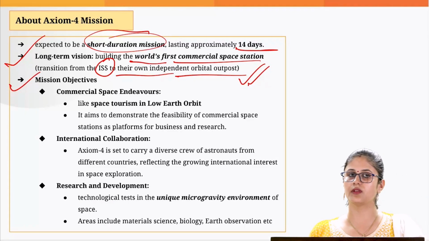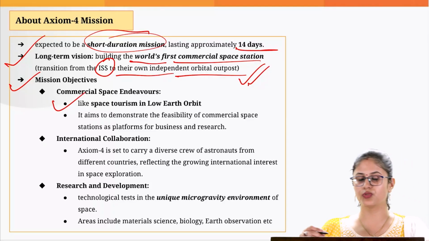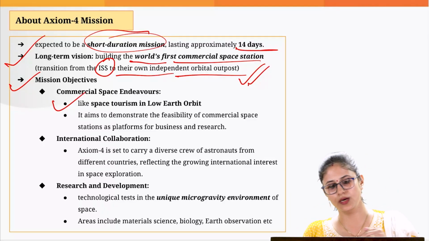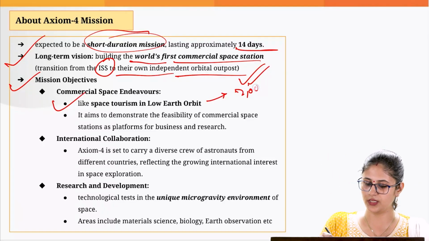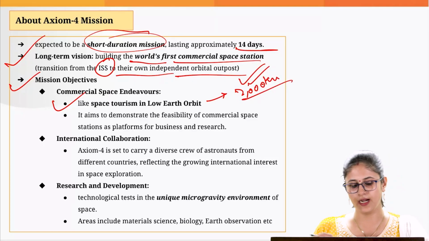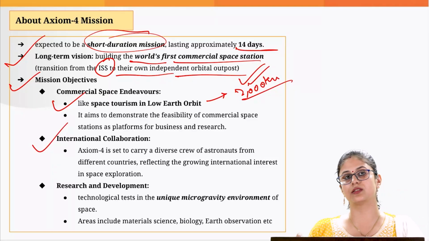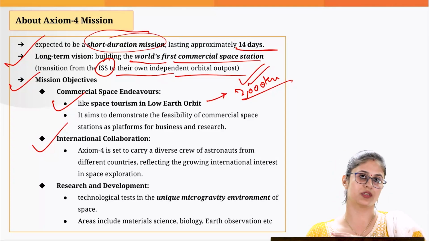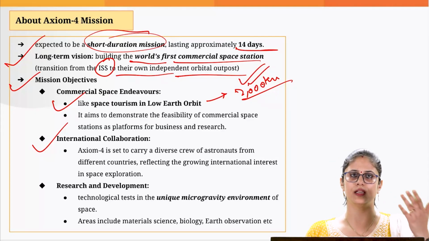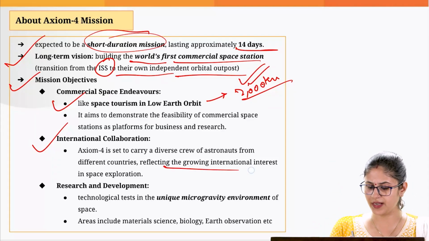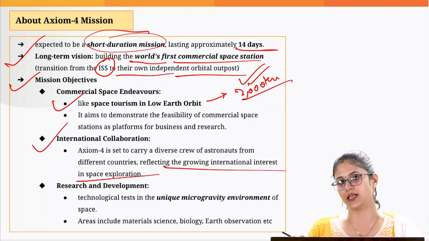What are the other objectives of the mission? It is planning to give a boost to space tourism, especially in the low Earth orbit, which extends till 2000 km from Earth or less than that. Then it is giving a boost to international collaboration. As we have seen, the 4 astronauts belong to different countries, India, US, etc. So this reflects what? Growing international interest in space exploration.